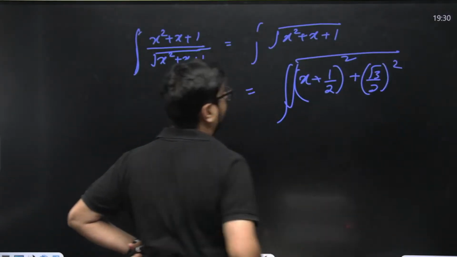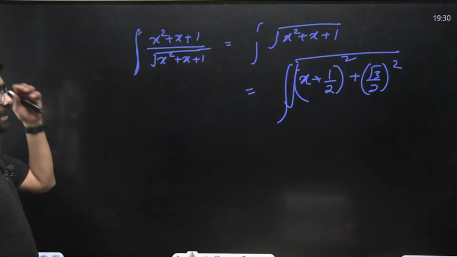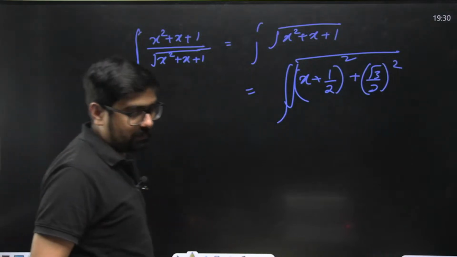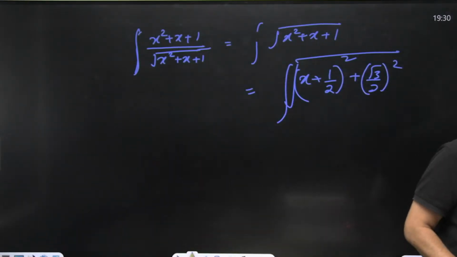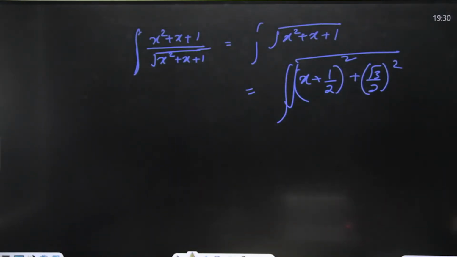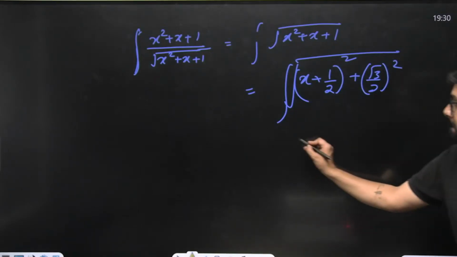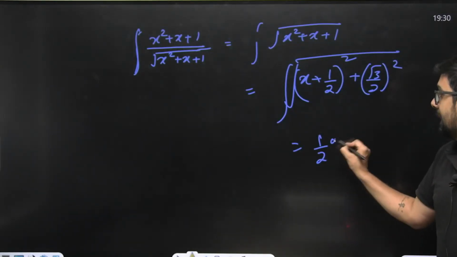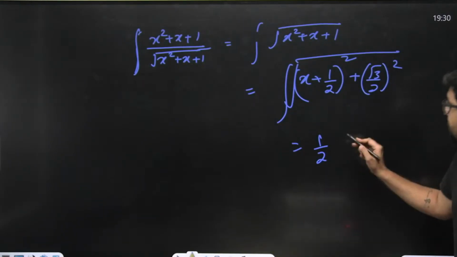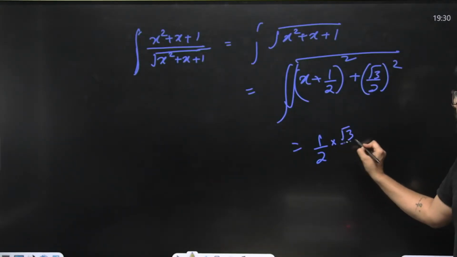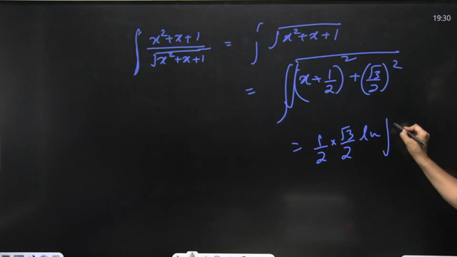And this format we know, root of x square plus a square. This format we already know. This will become 1 by 2 times of a, that means 1 by 2 times of root 3 by 2 into ln of x plus 1 by 2. So x plus a will become this thing only.